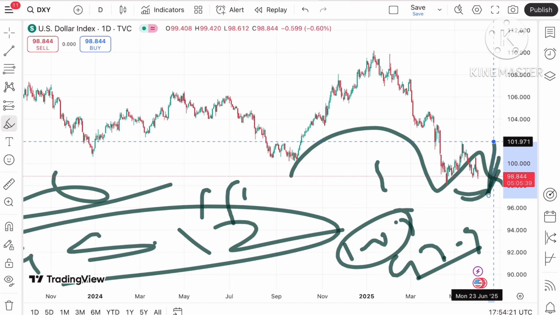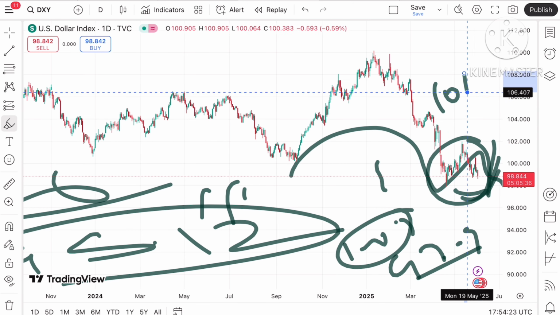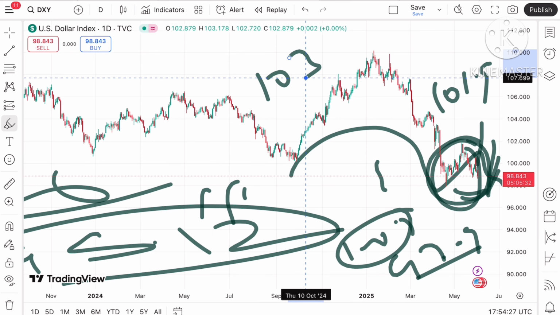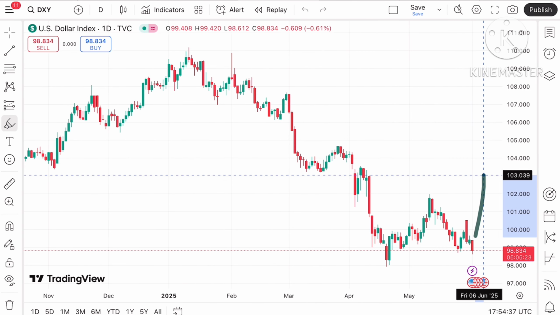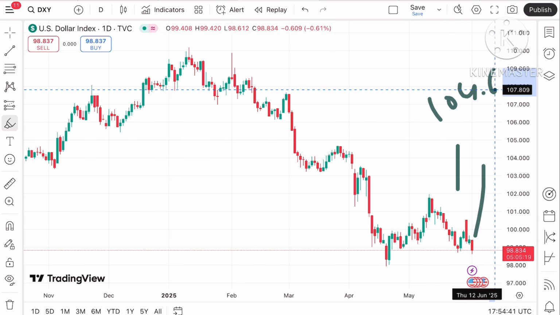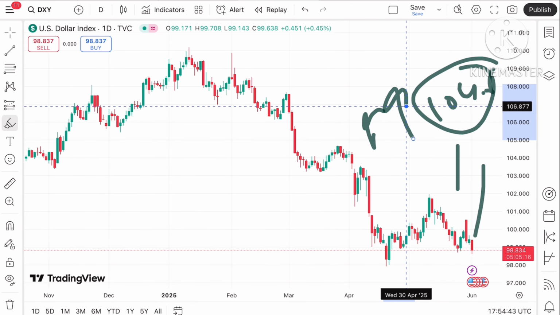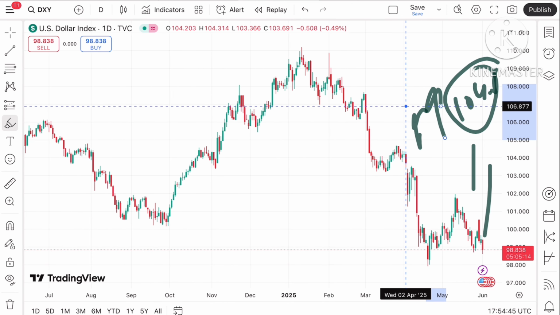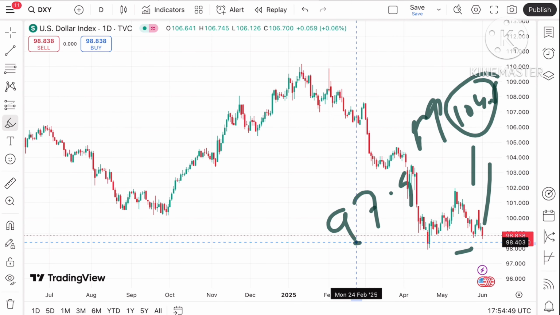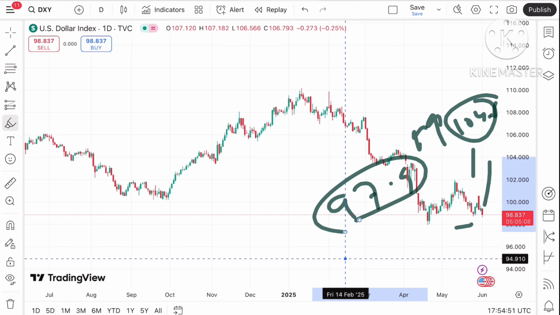If that sustains, we can see it can touch a level of $101.9. Then there will be a zone breakout, so we can see the price can move towards 103.6. If it sustains, the price can go towards 104 to 104.6 and then a further high we can see. Remember this, there is a higher chance that it can go lower, and as soon as it starts going below 97.9, a further downfall we can see.